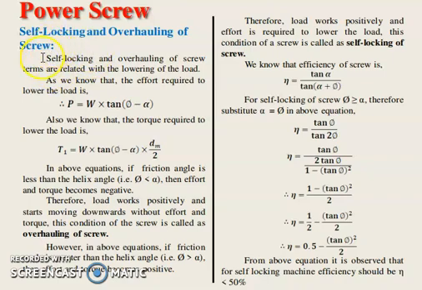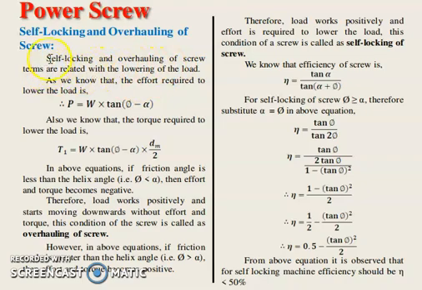It means that the screw gets locked, and the exactly opposite condition of self-locking is overhauling. Overhauling of a screw means that the screw will rotate backward and the load will automatically move in the downward direction. It will automatically descend due to its own weight. That is overhauling of a screw.